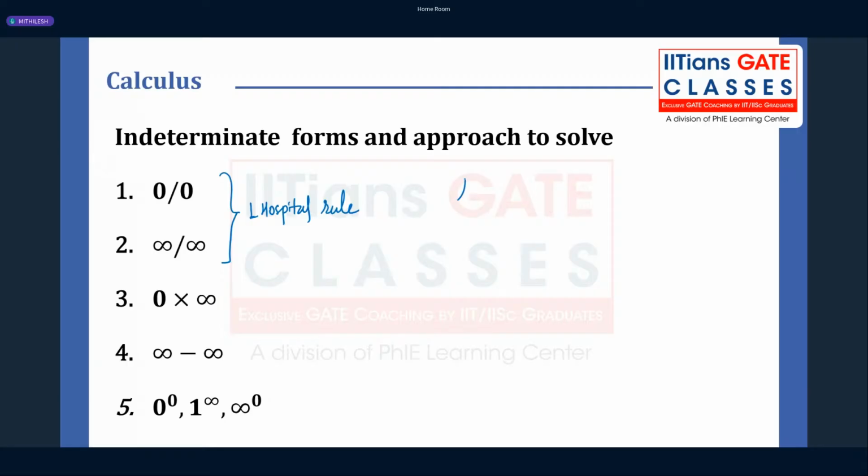So the same problem, f of x is equal to sin x by x. It is 0 by 0, but when I put limit x tends to 0, applying L'Hospital rule it will be limit x tends to 0, cos x by 1, right?